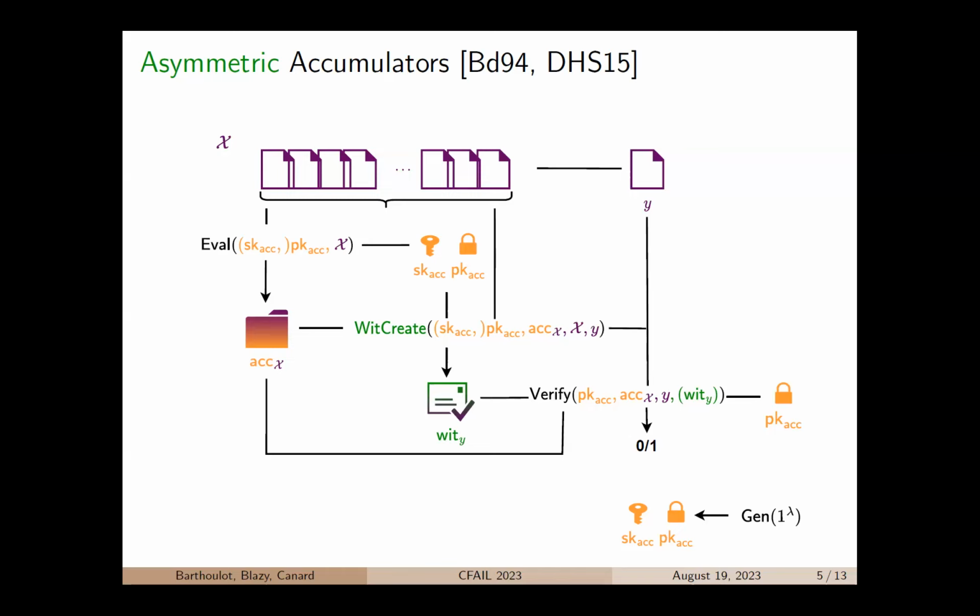And the last algorithm is the verify algorithm that takes as input the public key of the scheme, an accumulator and an element Y, and, in the case of asymmetric accumulators, its witness. It returns 1 if Y is indeed in the set represented by the accumulator given as input. If that is not the case, it outputs 0.